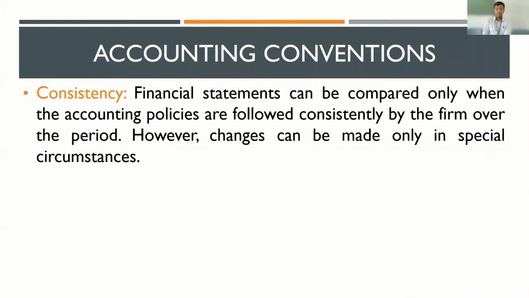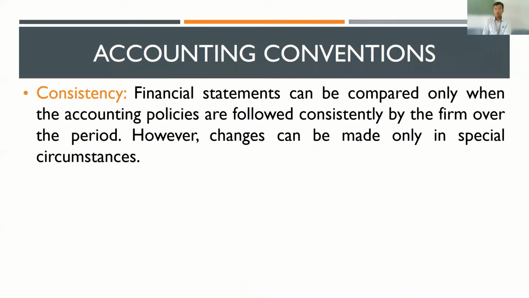Now, moving on, there are 4 conventions that we'll be discussing. The first convention is convention of consistency. Convention of consistency tells that financial statements can be compared only when the accounting policies are followed consistently by a firm over a period of time.